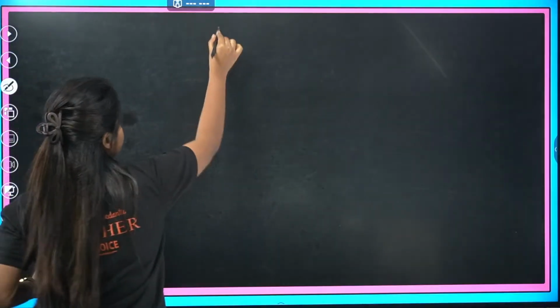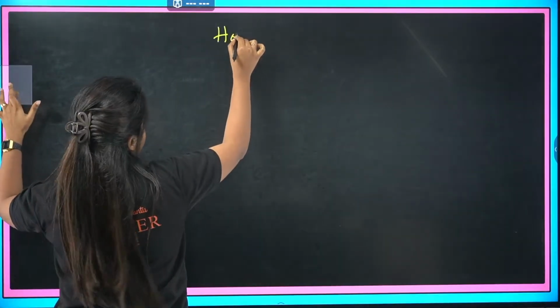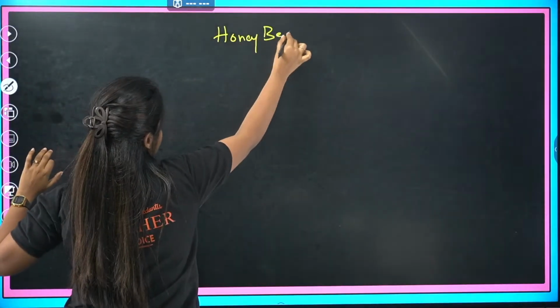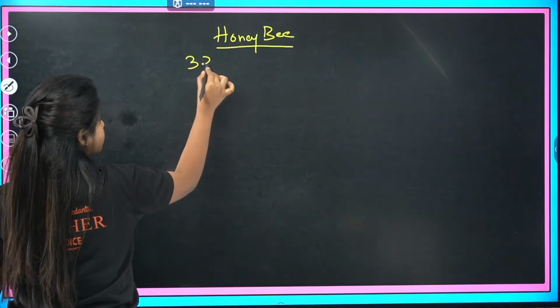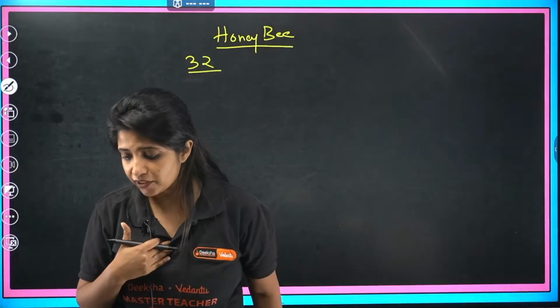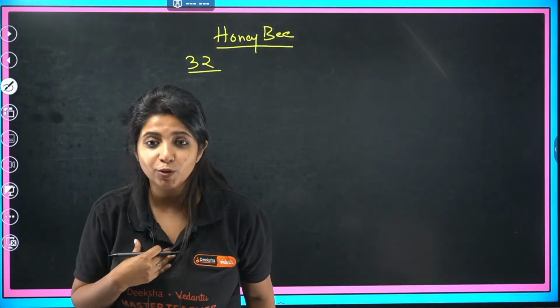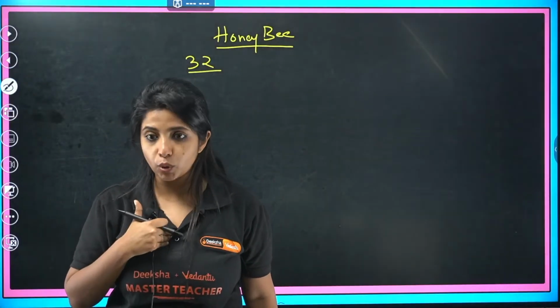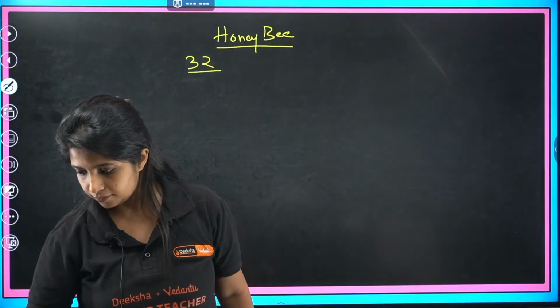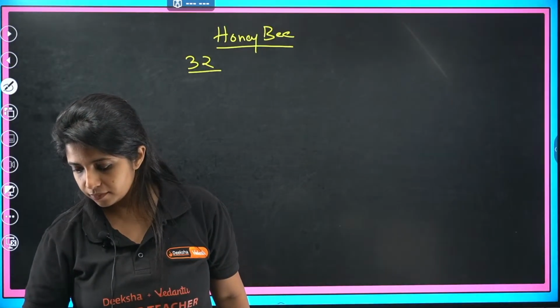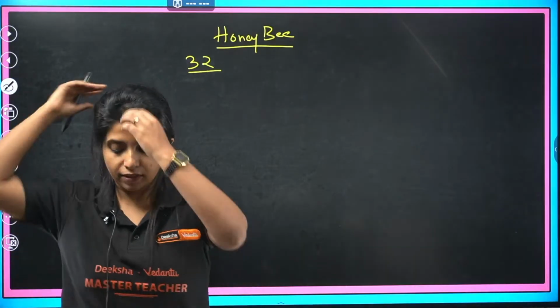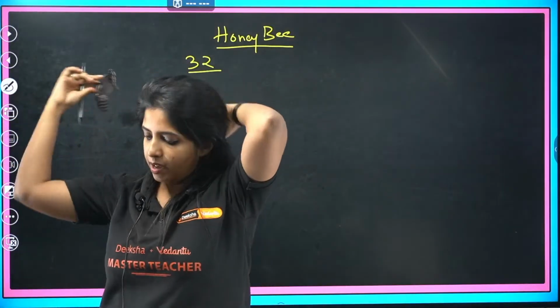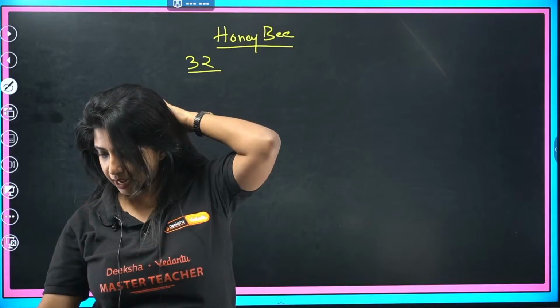Very, very important. Okay, you have honeybee. In honeybee, we have total number of chromosomes to be 32. How many number of chromosomes do we have in total in human beings? You can guess around. How many chromosomes do we have? How many chromosomes does Pawan have? How many chromosomes does Nainika have?